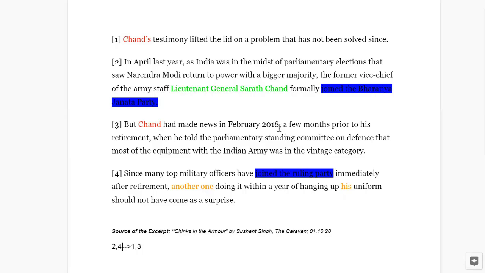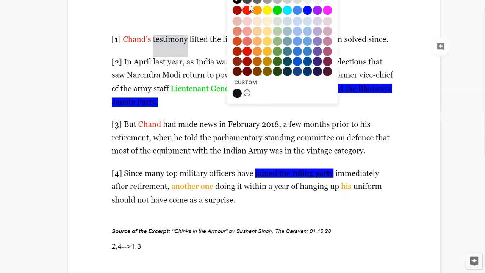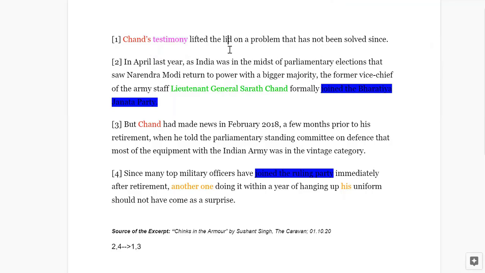So now we are split between one and three. Tough choice here. Let's see if we can prevent us from being torn between these choices. There's a keyword, there's a second word. We have already tackled Chand to extract one piece of ordering information. Let's use the second word. So this testimony. It talks of some testimony, right? So what testimony is being talked about here? Chand's testimony, what is it? It is not mentioned what the testimony is in this very short sentence.